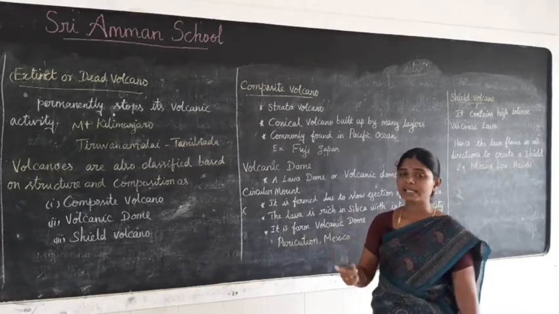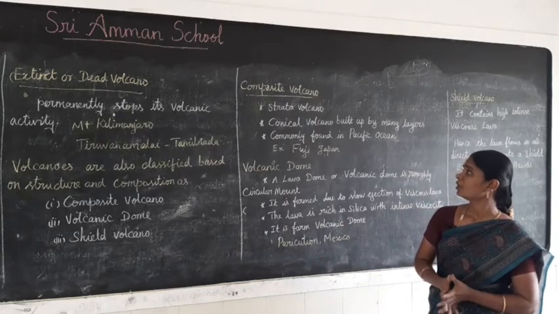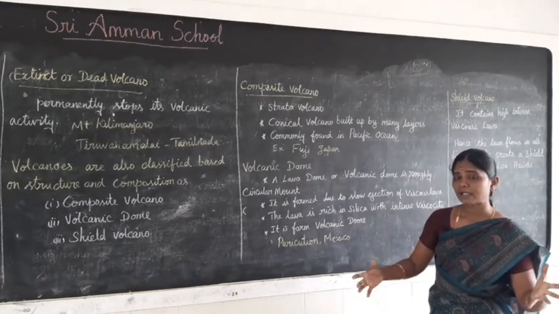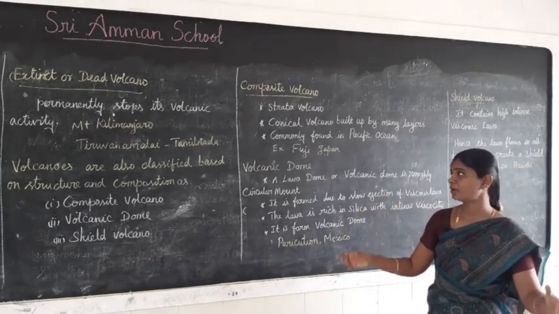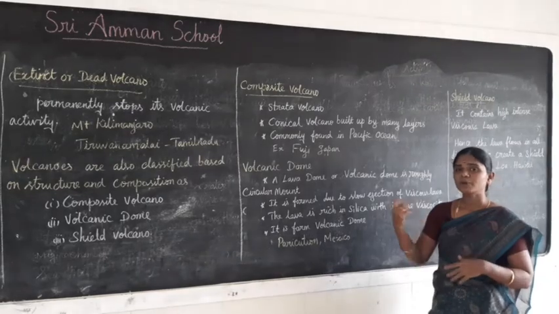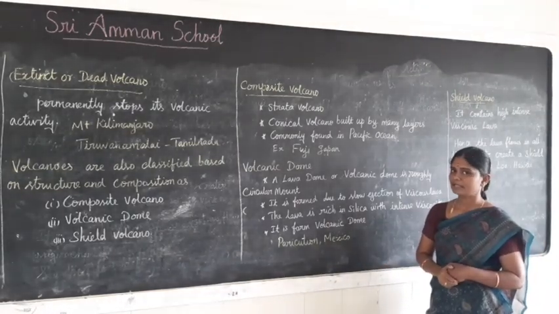So the composite volcano is otherwise called the strata or layer volcano. It is a conical type of volcano built up by many layers, formed layer by layer. It is commonly found in the Pacific Ocean. Mount Fuji, Japan is an example.